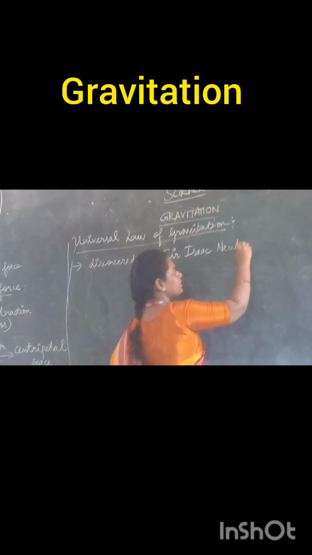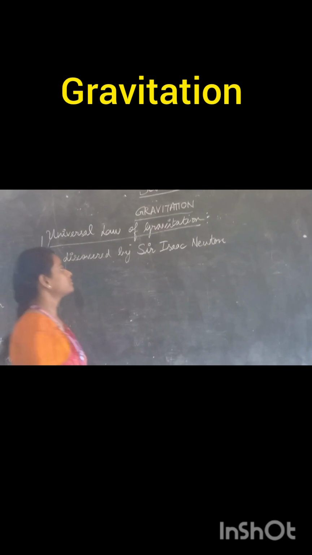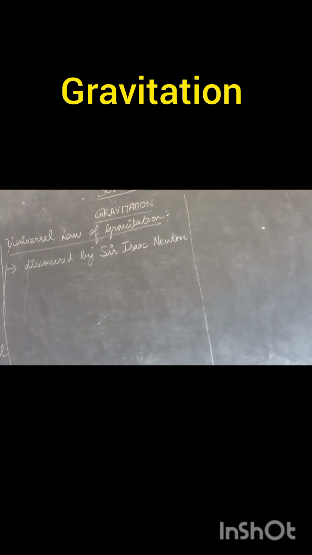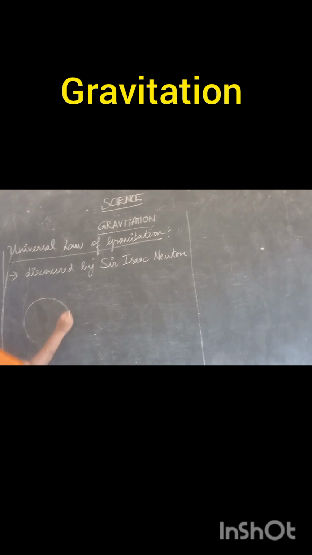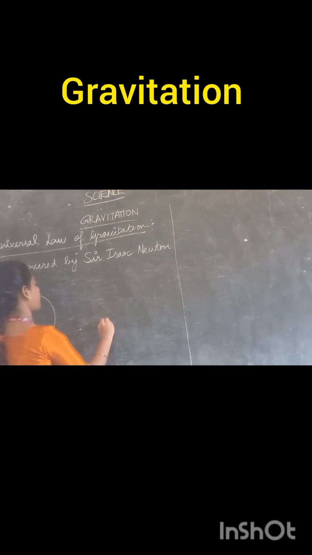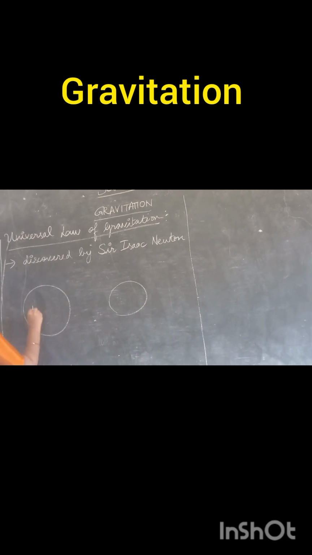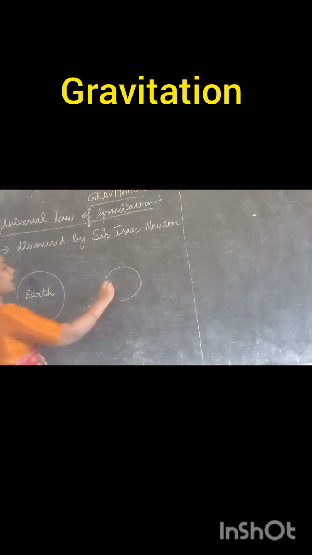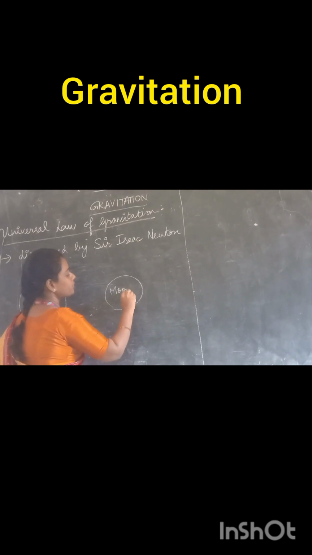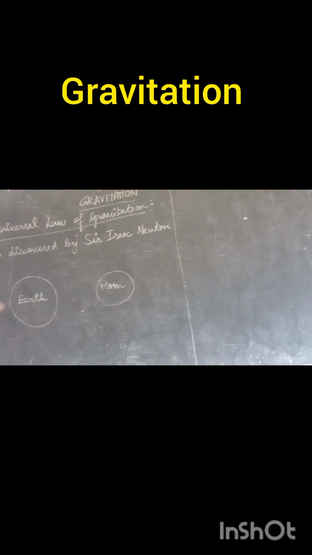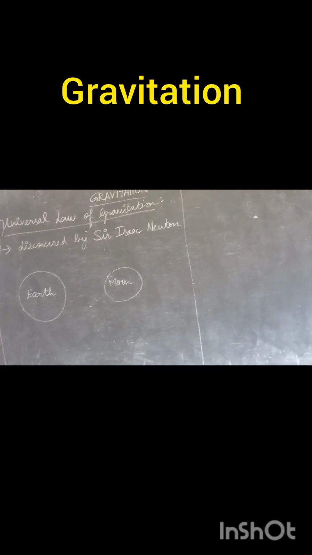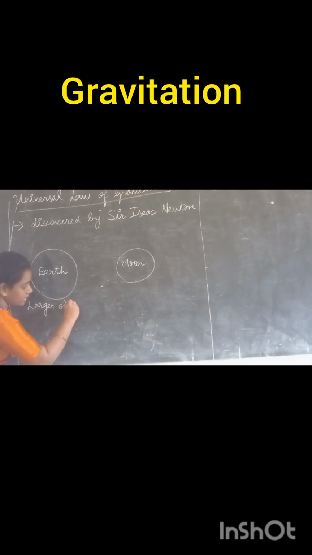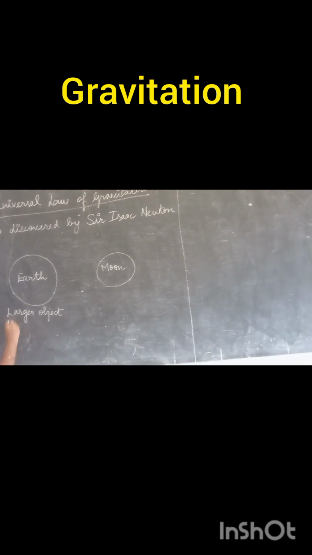Have you heard anything else about Newton? Okay, now you just look at this picture. This is our Earth. You just listen. This is our Earth. Okay, and this is the Moon. Which is a larger object here? Which has a larger mass? Earth has a larger mass, larger object as well as larger mass.